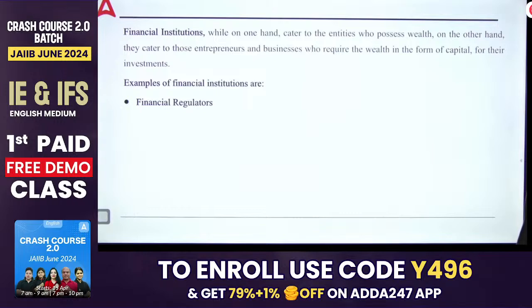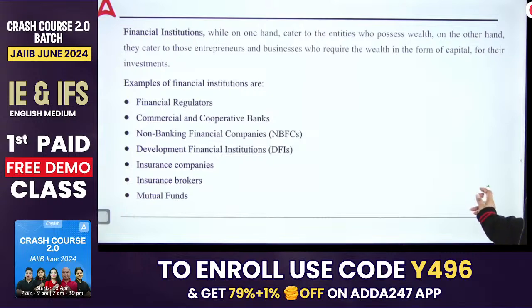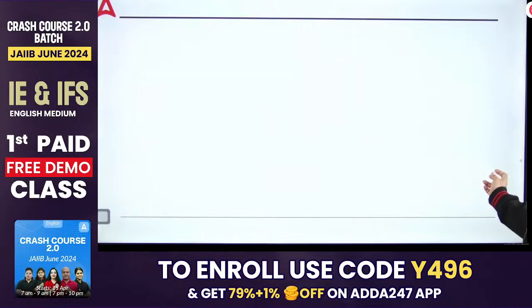And as examples, you have financial regulators, in which you find RBI, SEBI, IRDA, PFRDA; they all are the financial regulators. Then you have commercial and cooperative banks. Then you have non-banking financial companies. You have development financial institutions. You have insurance companies here. You have insurance brokers here. Mutual funds, they all are the financial institutions. They become the mediator in performing the exchange of funds from one party to another. Okay, and the pension funds are also there.